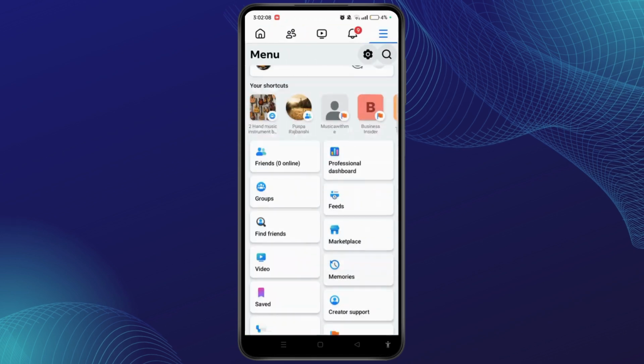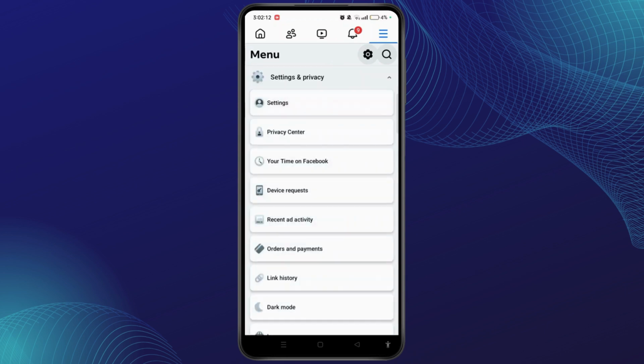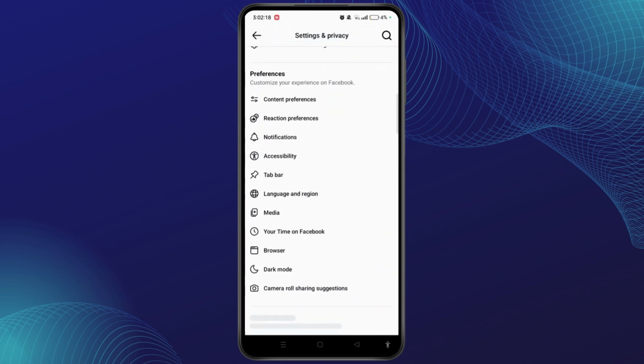Scroll to the bottom, tap Settings and Privacy. Choose Settings option. Scroll down. On the Preferences section, tap Media.